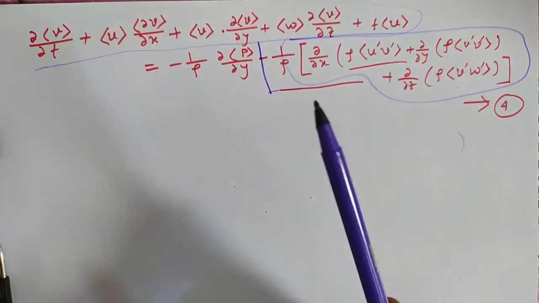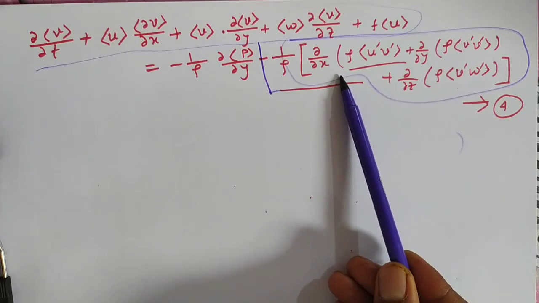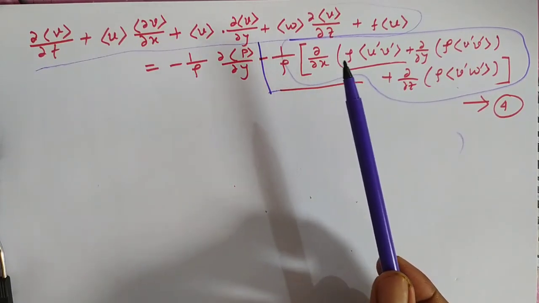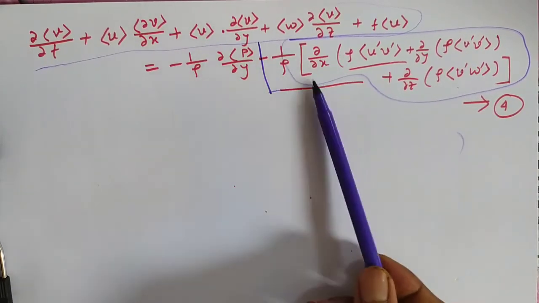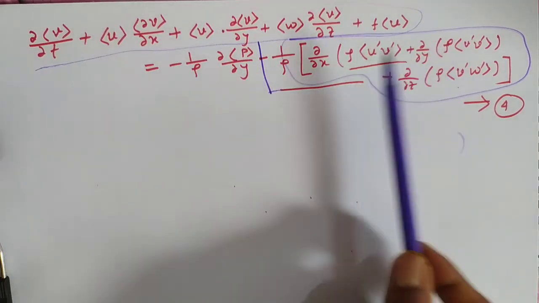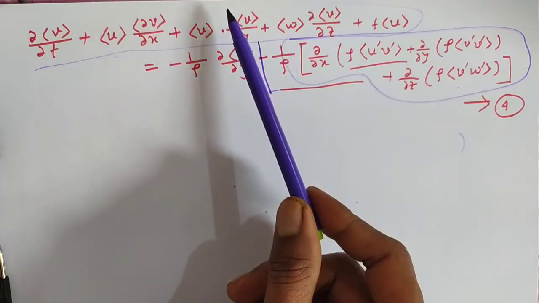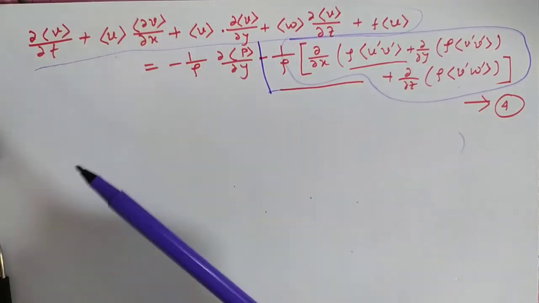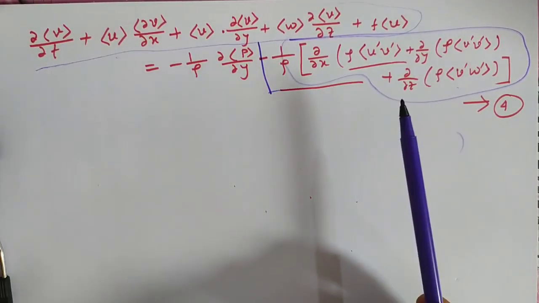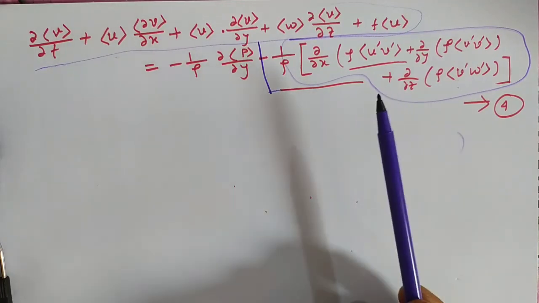Now the meaning is, fluctuations we cannot compute properly, that's why these fluctuations are converted to the mean field values, so that with the mean value we can find out the fluctuations also. That is called the parameterization.